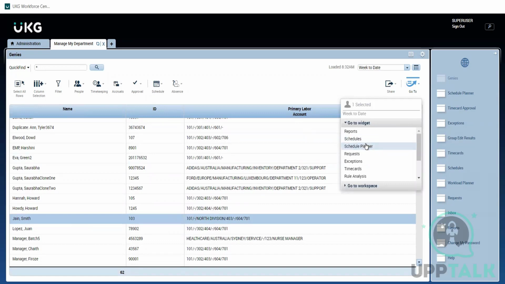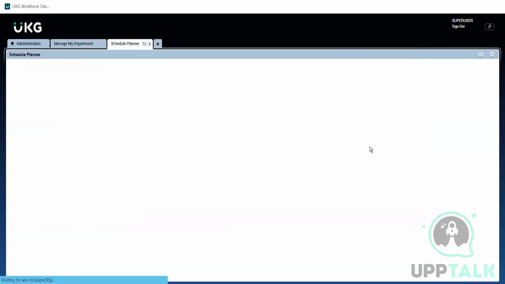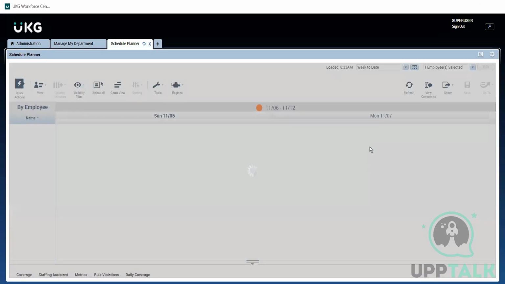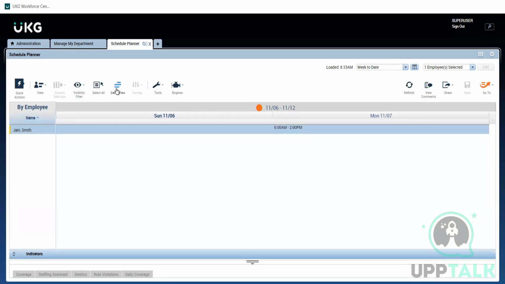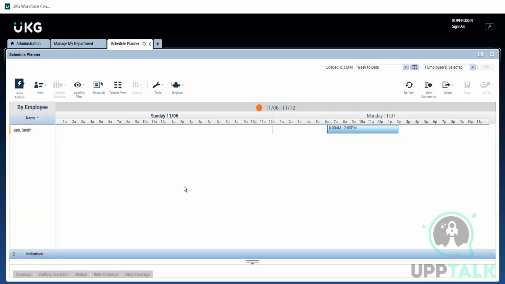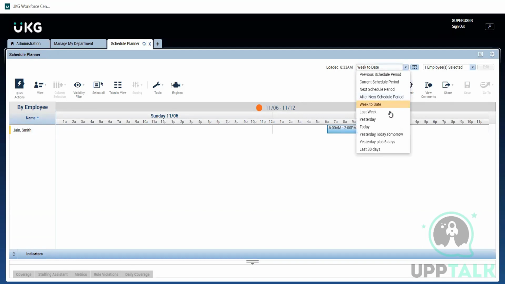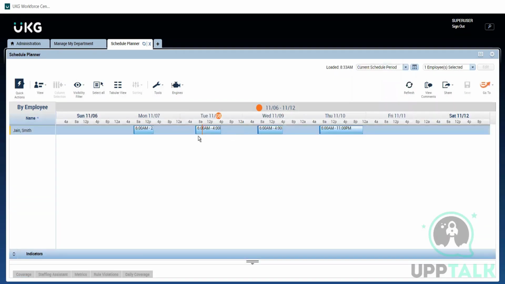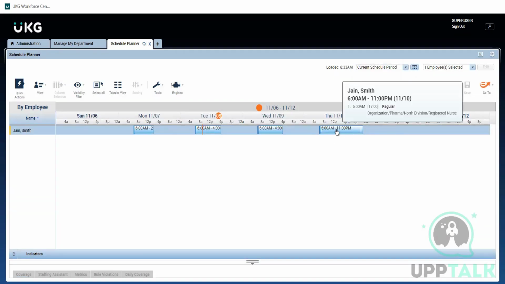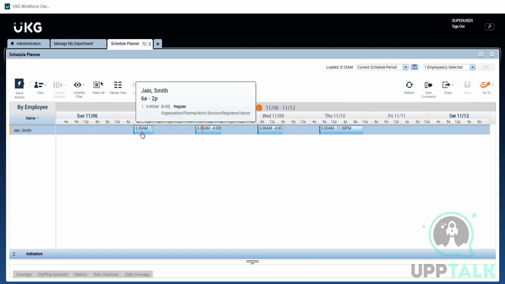Both will take you to the same thing. I'll select a particular date range. So each day we have some shift assigned to him. So this is where we can edit.